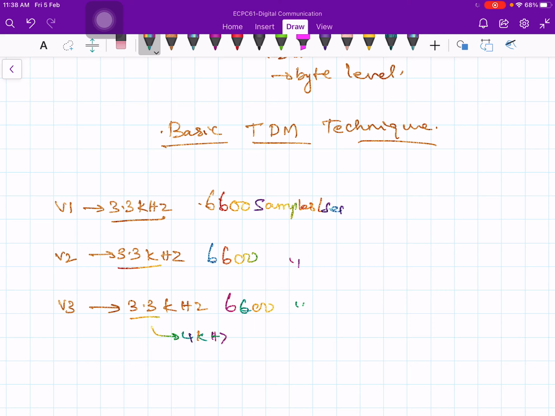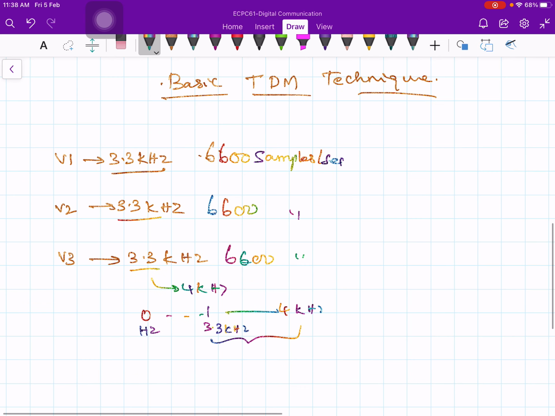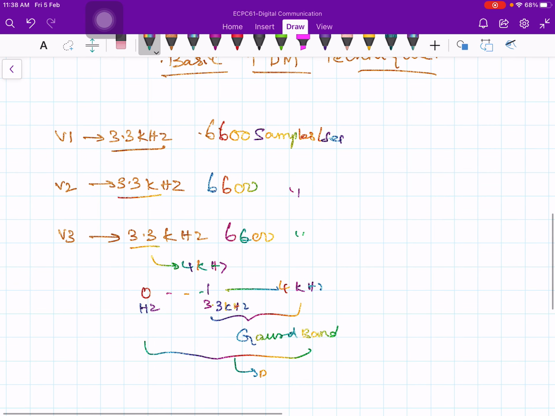See, this is 0 hertz, then up to 3.3 kilohertz, and in between 3.3 kilohertz and 4 kilohertz is my guard band, in order to differentiate between the two voice signals. So generally we will consider 0 to 4 kilohertz as the bandwidth of a typical voice signal.